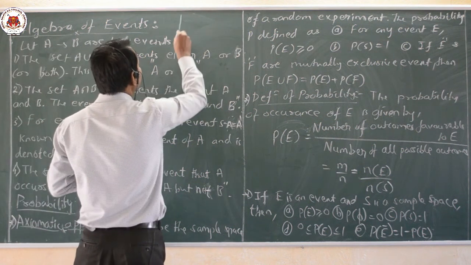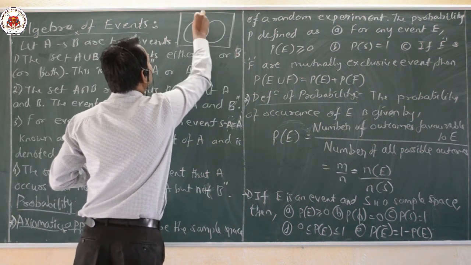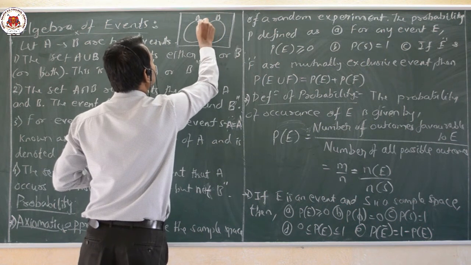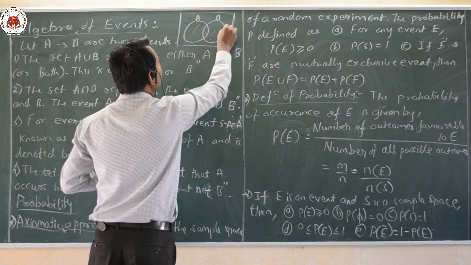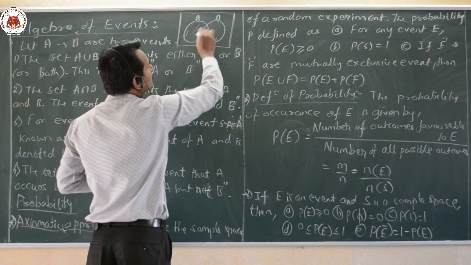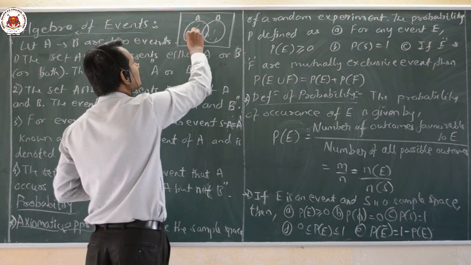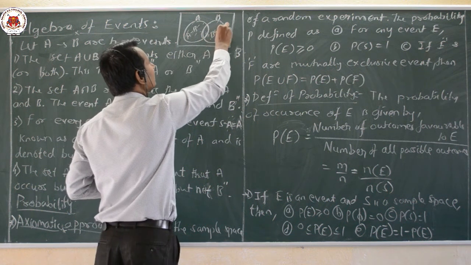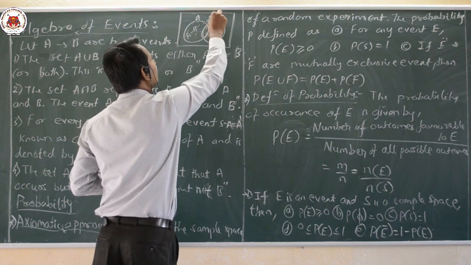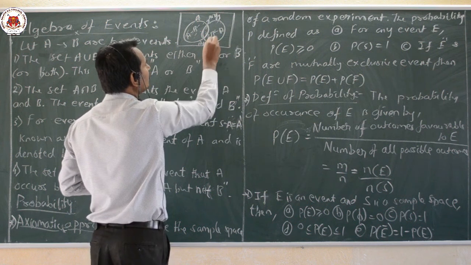Just to tell in terms of a diagram, in the terms of set theory, it is our set A and it is our set B here. This whole portion is our A union B. Only this portion is A intersection B. It is nothing but our A minus B, it is B minus A, it is nothing but A intersection B, and here this whole complete thing is A union B here.